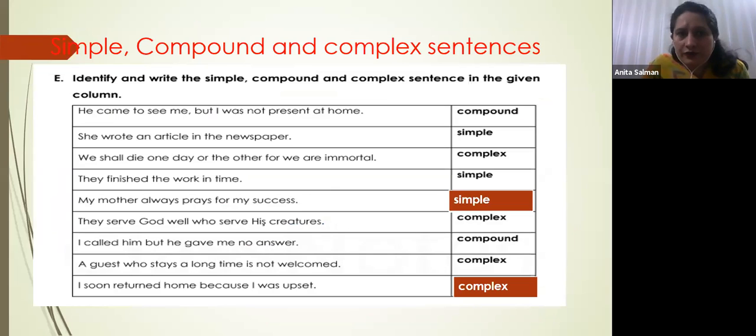The question is: identify and write the simple, compound, and complex sentences given in the columns. Okay, have you taken out this question? If you have taken it, give me a thumbs up so that I will start.